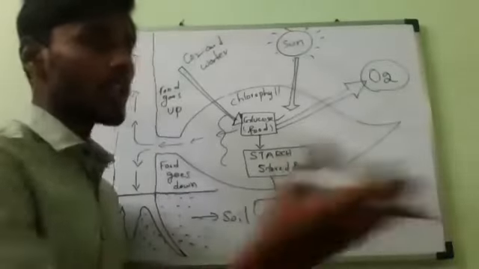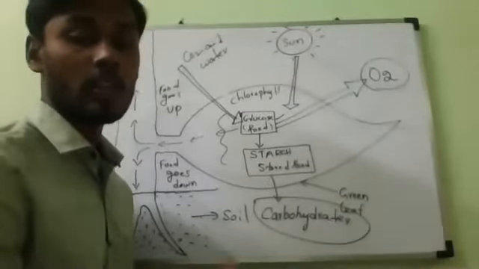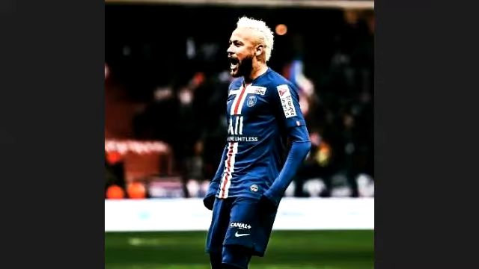Light and heat energy. Don't forget about the products and reactants. Only heat energy we are observing on the reactant side, and we are getting as products carbohydrates. So that is called chemical energy. Correct or not? So radiant energy to chemical energy.